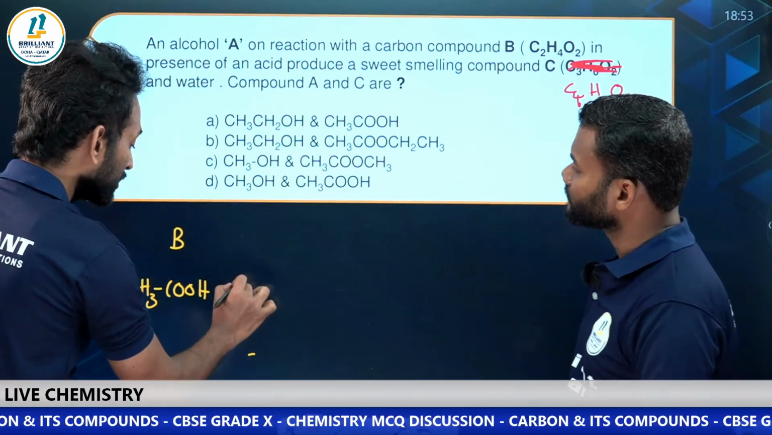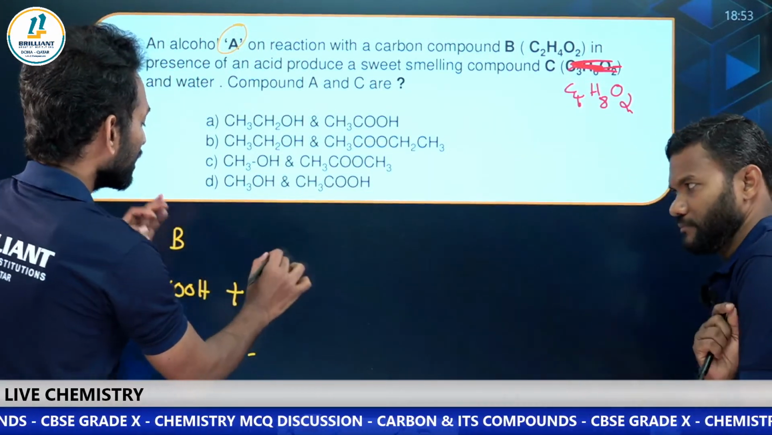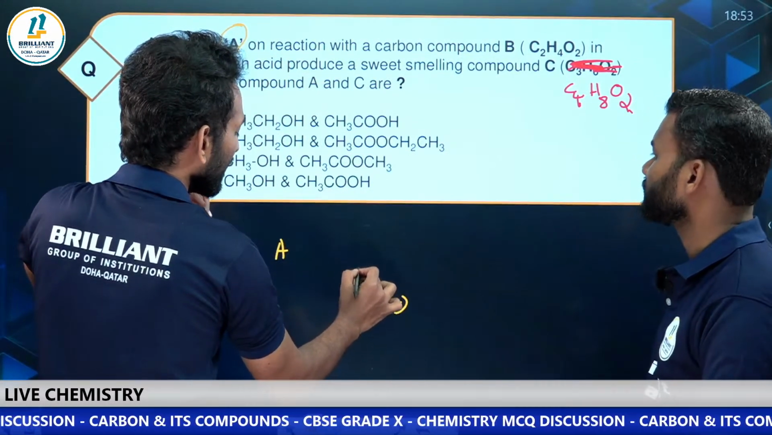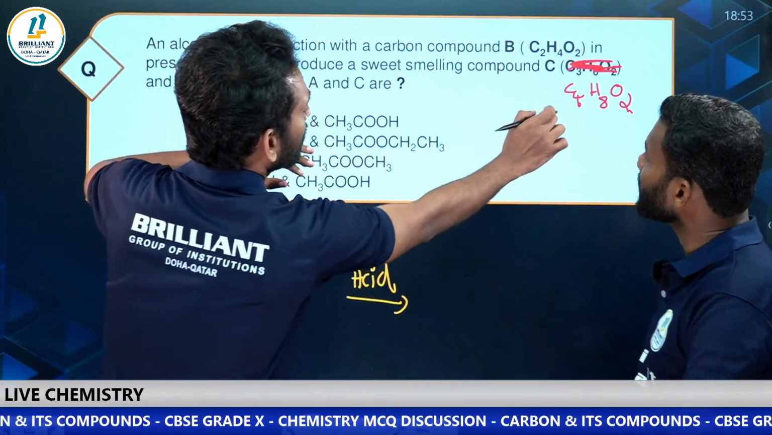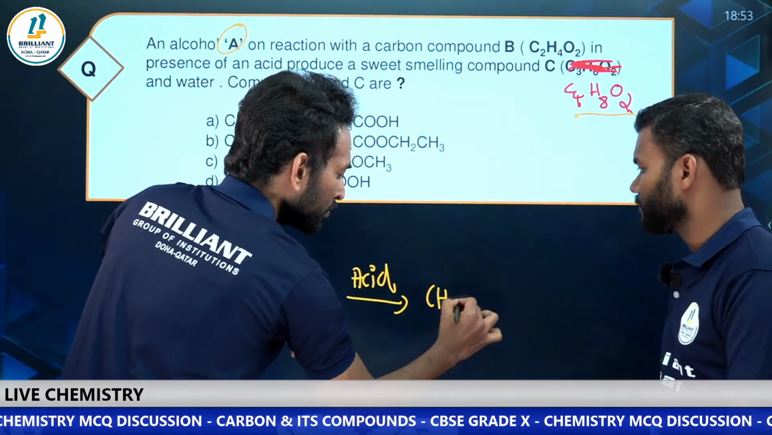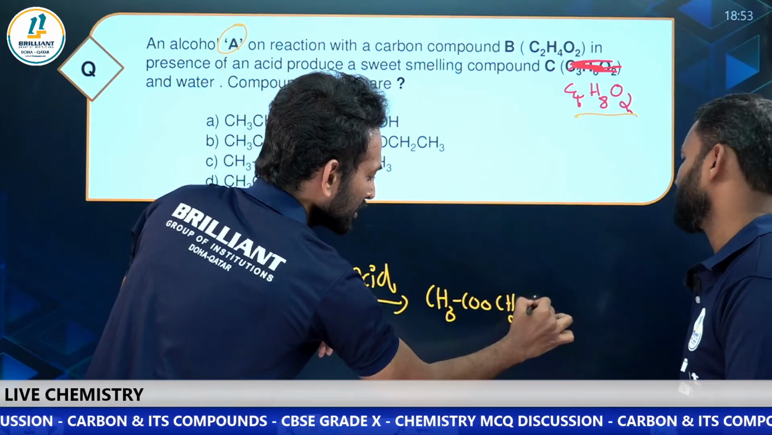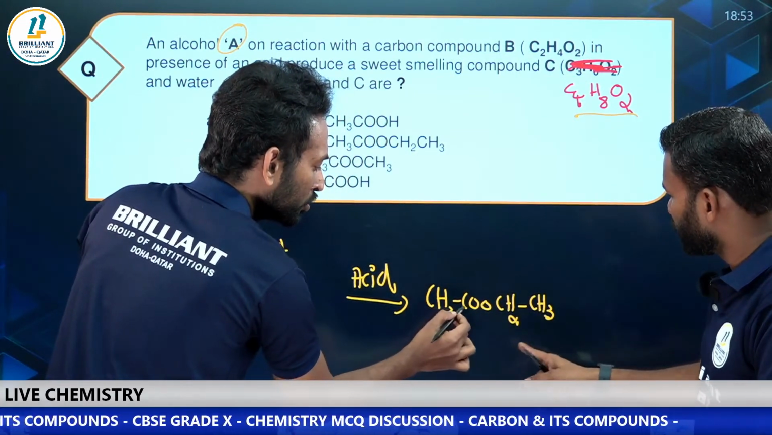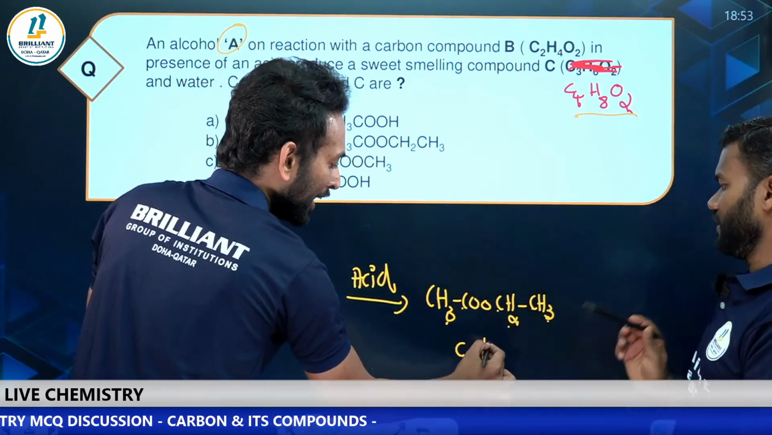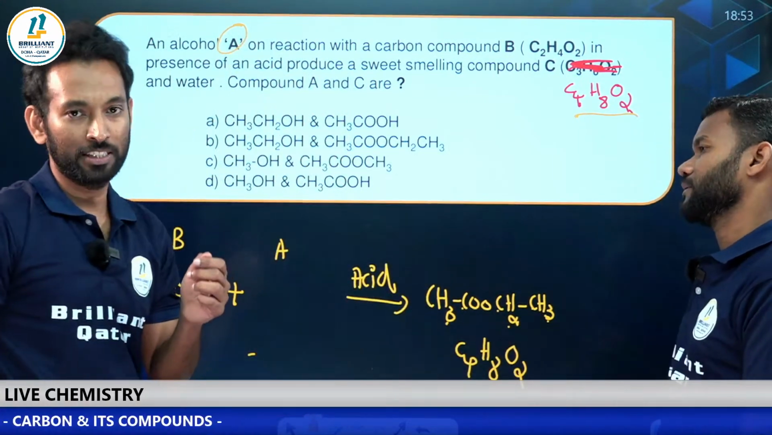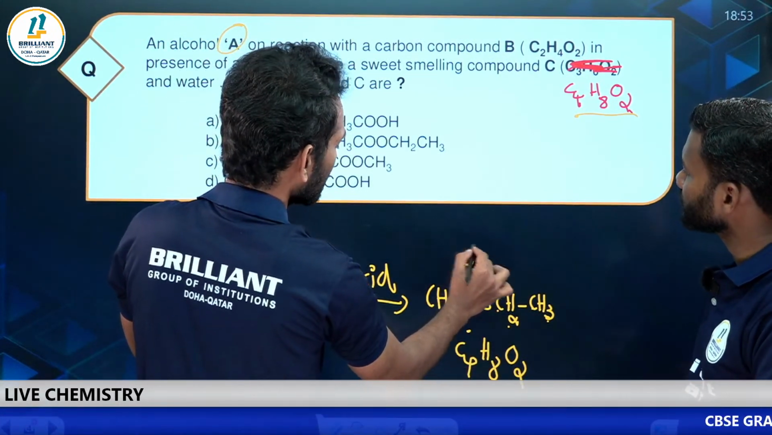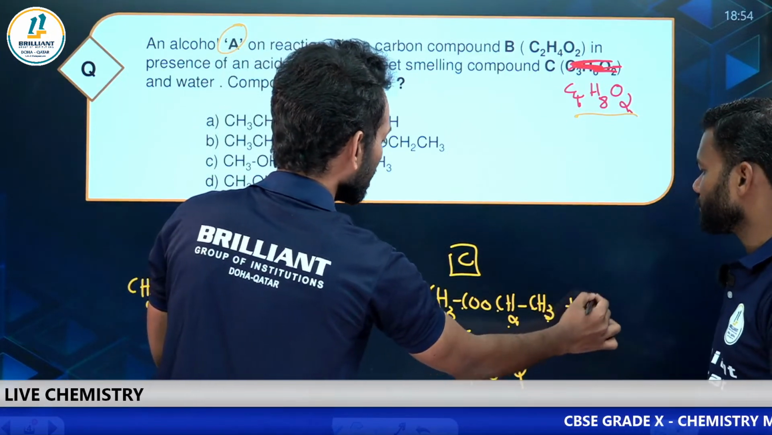C2H4O2 is CH3COOH. Fine. Plus you have an alcohol. An alcohol A is there. I don't know the alcohol, just wait. In the presence of an acid, I got an ester. What is the formula of the ester? C4H8O2. So we already know that it is CH3COOCH2CH3. Now look at here, how many carbon atoms? 1, 2, 3, 4. So C4 is there. 3 plus 2, 5 plus 3, 8 hydrogen is there. 2 oxygen is there. So this ester, ethyl acetate, is compound C. Compound C is ethyl acetate plus water.